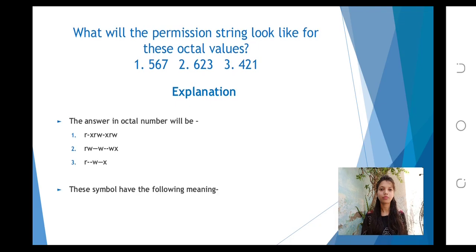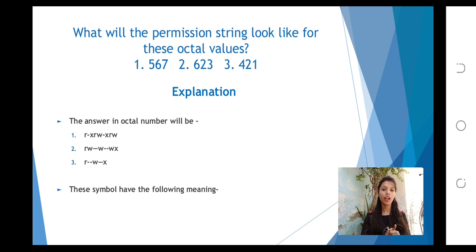Next, what will the permission strings look like for these octal values? The first one is 567, second is 623, third is 421. Now I am going to explain this. The answer: the first one, 567, is r-xrw-rwx. Second, 623, the answer is rw--w--wx. Third, 421, the answer is r----w--x.